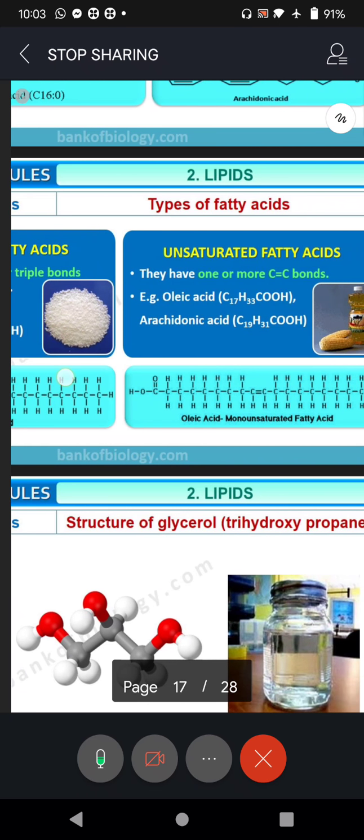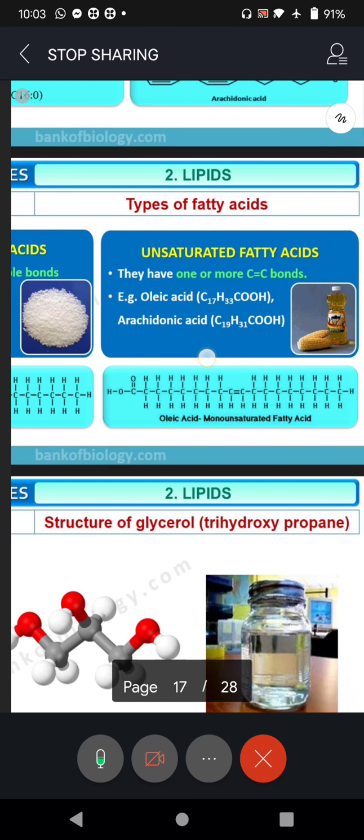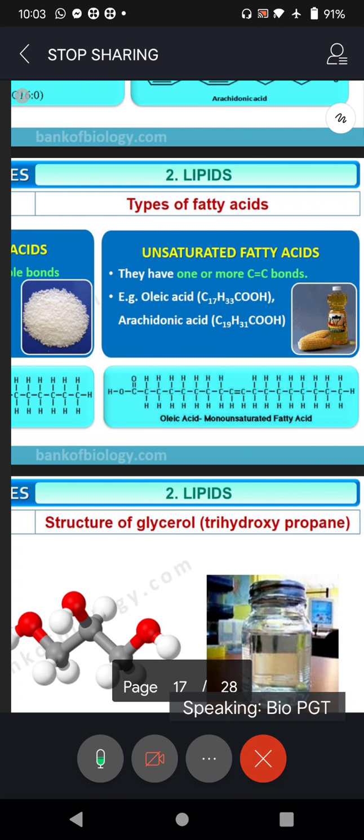Stearic acid. And the example is the rice that you are eating. What about unsaturated? All the oils that we consume. In fact, I was reading somewhere that most of the diseases that we get are because of the oils that we consume, particularly palm oil. Be careful. Do not consume palm oil.